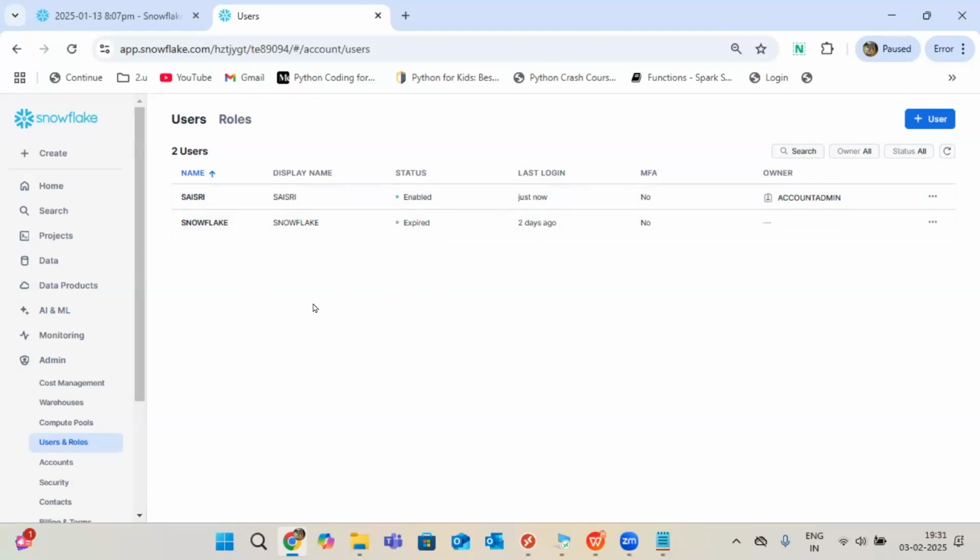100% they will go through this users concept. The admin person will create a user and give the details to the user. SaiSri is the user, so SaiSri can access the Snowflake account. Like that, tomorrow Vineet, Nikhil, multiple people, when they join this project, will immediately get access with the help of users. A separate account nobody will create for us. Everyone will be added under users.